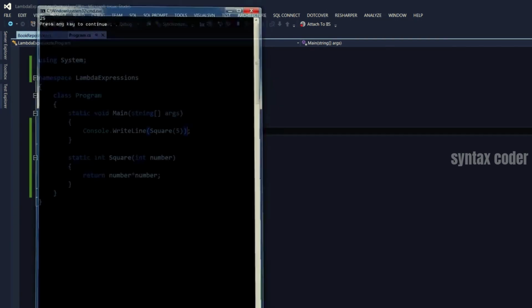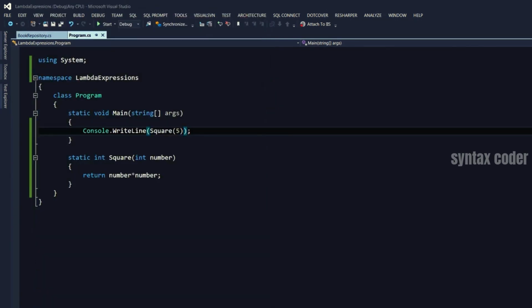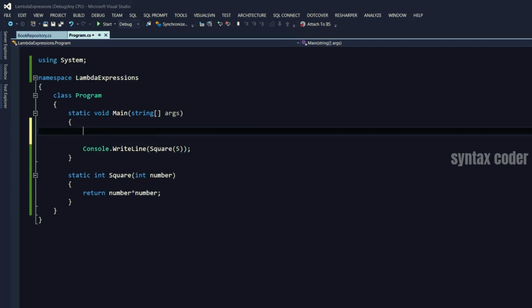There you go. Now with a lambda expression, we can achieve the same thing, but with less code. Let me show you how it works. The syntax for a lambda expression is something like this. So we have the arguments, then the lambda operator, and some expression.